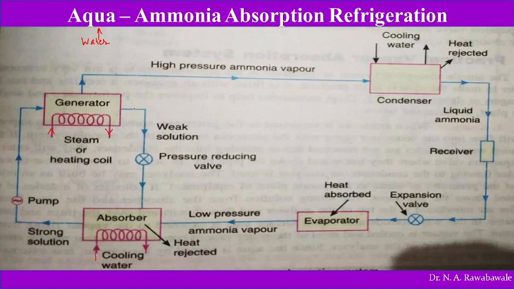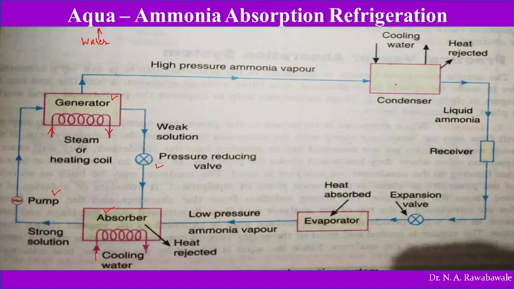And the weak solution of aqua ammonia, or water, comes again to the pressure reducing valve. Here the pressure is reduced, expanded, because the pressure was increased by the pump, and that pressure is released by this pressure reducing valve. Again this weak solution enters the absorber. So these four components, absorber, pump, generator and pressure reducing valve, are going to replace